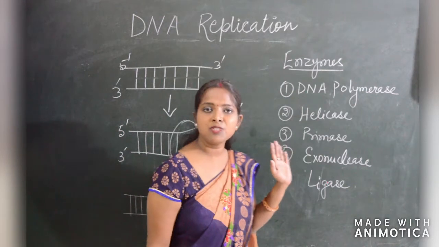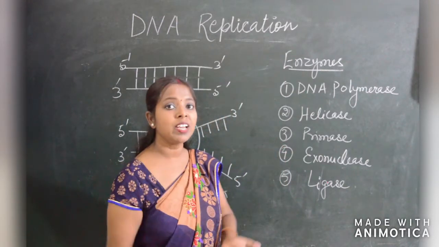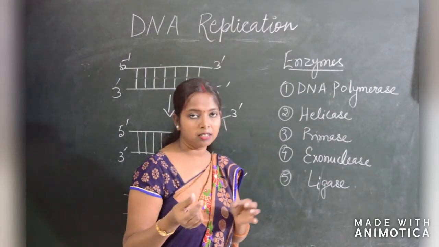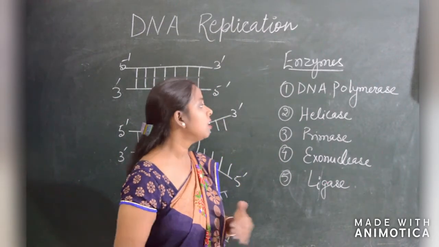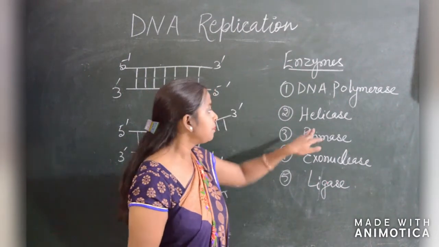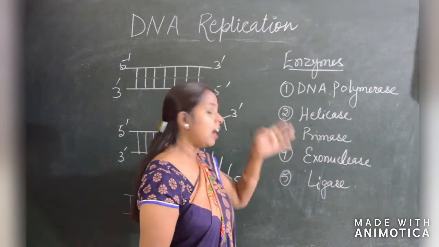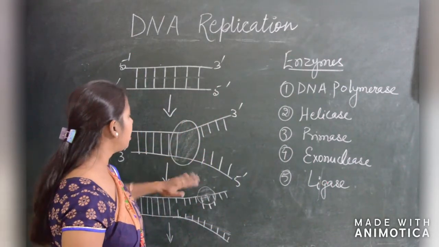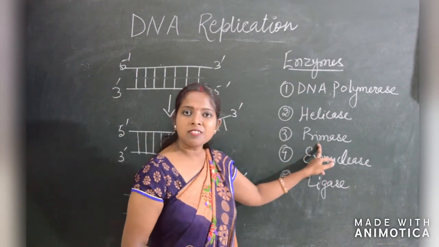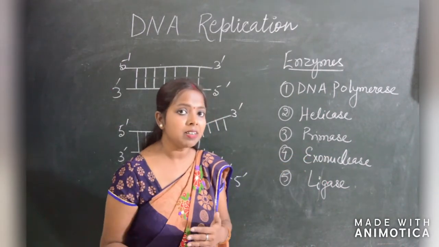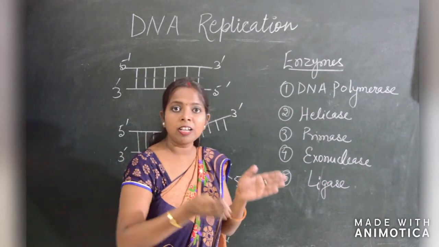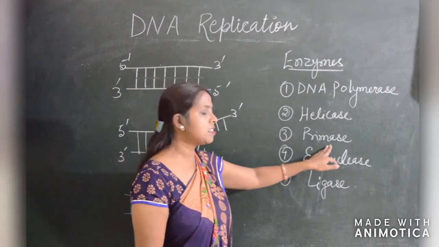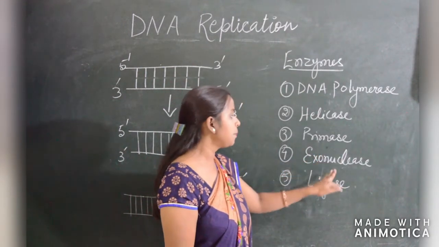DNA polymerase is for polymerization of DNA, meaning synthesis of DNA. It brings the nucleotides, which pair with their respective pairs. Helicase comes for unwinding or unzipping the DNA, which I will show you with a diagram. Then primase is for bringing the primers. As we know, a primer is an initiator which is necessary for the further process. So primase here works on forming the primers.